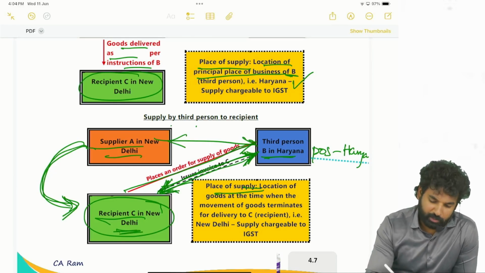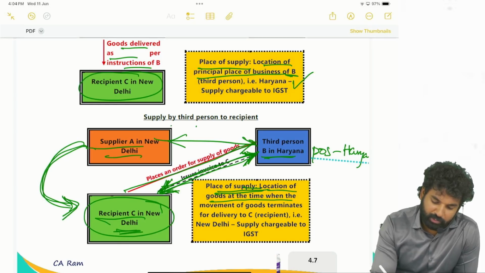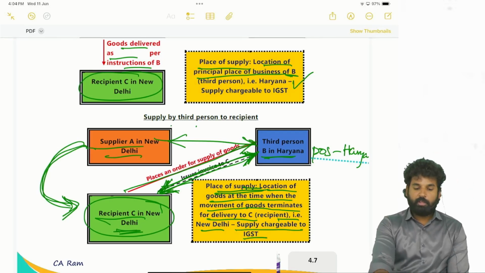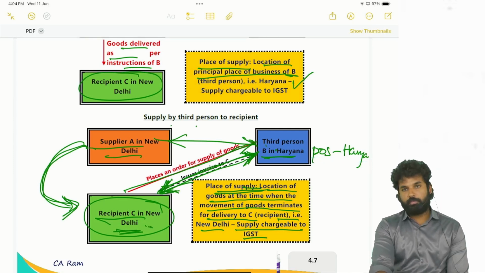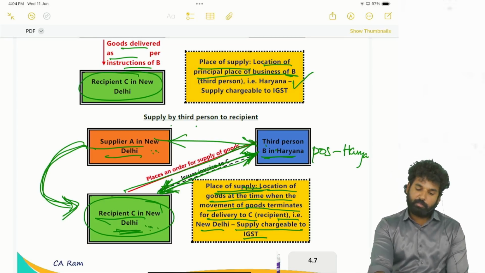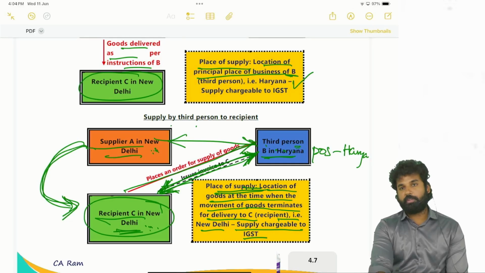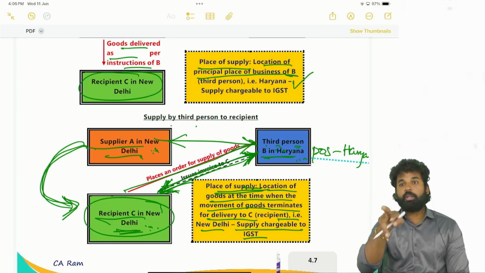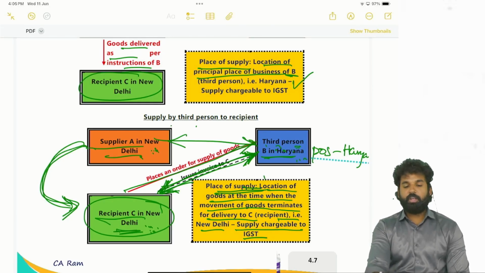New Delhi. See here, place of supply is equal to the location of the goods at the time when the movement of the goods terminates for delivery to C, the recipient, that is New Delhi. Supply chargeable to IGST. Which supply? Supply from third person to recipient C. This will be charged to IGST because place of supply will be New Delhi. Supply between supplier A and the third person is also IGST, because the place of supply will be Haryana for the first transaction. For the second transaction, the movement terminates in New Delhi, so New Delhi will be the place of supply.